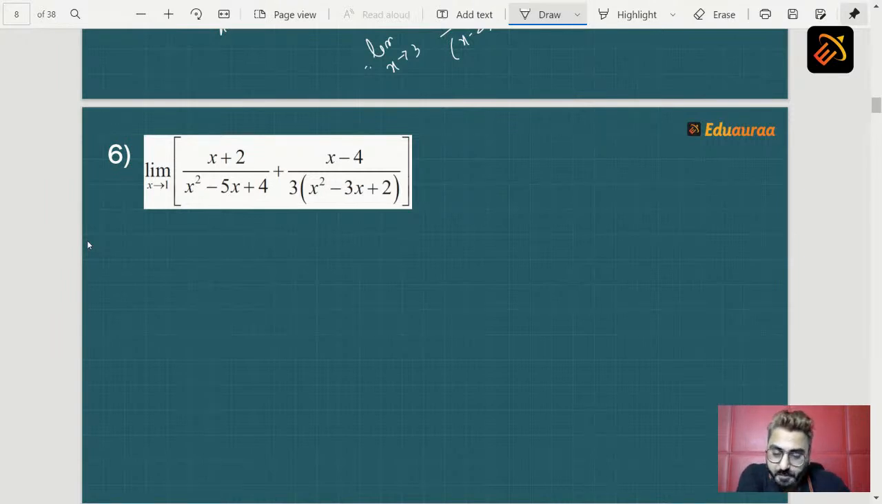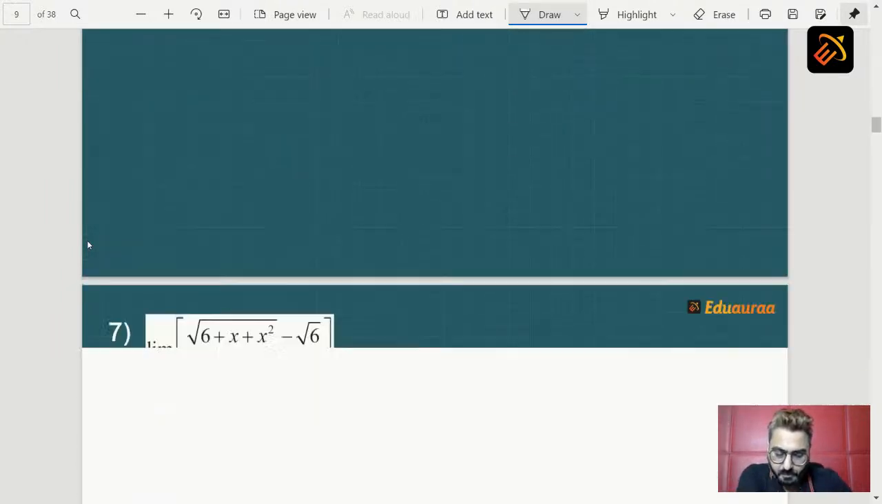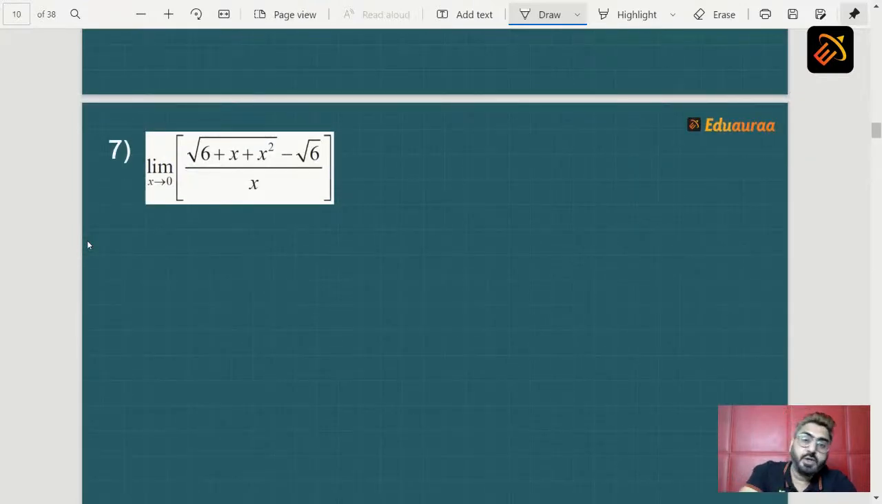The next question is limit x tending to 0, (root of 6 plus x square minus root 6) upon x. How do you solve it? So students, in this particular sum, here the quadratic is visible but along with it a root is also visible. Now we have studied in school that if a root is visible, rationalize. So the first step here is to rationalize. So let's rationalize this. And how do we rationalize?